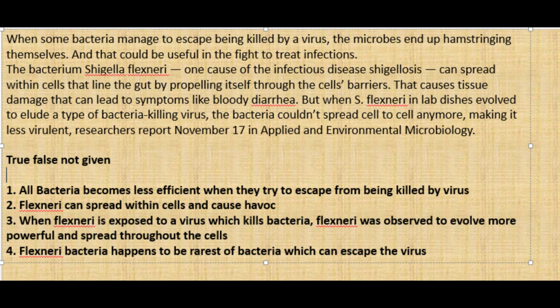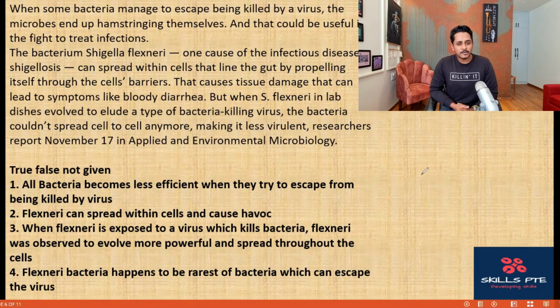So I'm going to show you the question. Pause the video, finish answering it, and then await the explanation. Well, it is a straightforward question, so let's see how to answer them. All bacteria becomes less efficient. That's a clue there. When they try to escape from being killed by a virus. But here, when some bacteria manage to escape from being killed by a virus, the microbes end up hamstringing. Hamstringing means they become less efficient.